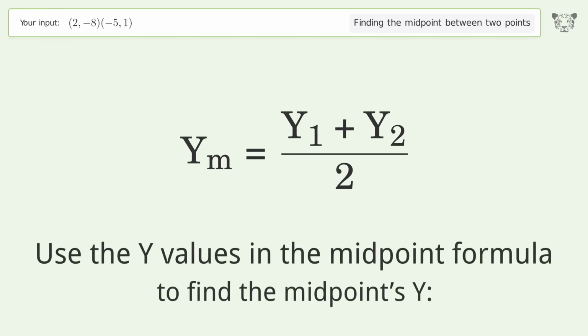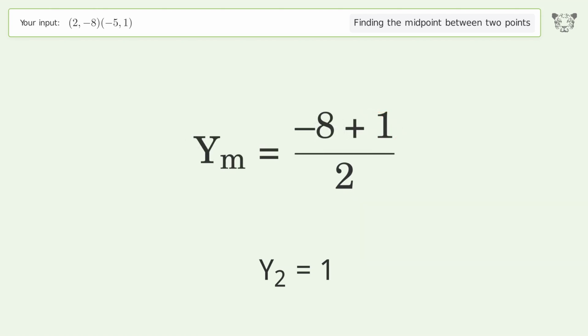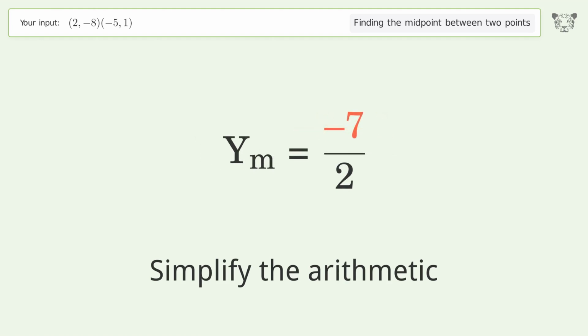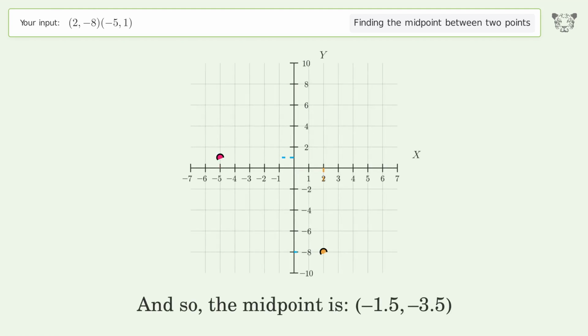Use the y values in the midpoint formula to find the midpoint's y. y1 equals -8. y2 equals 1. Simplify the arithmetic. And so, the midpoint is -1.5, -3.5.